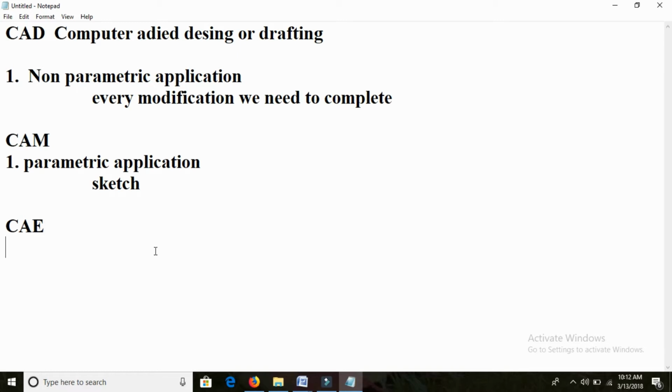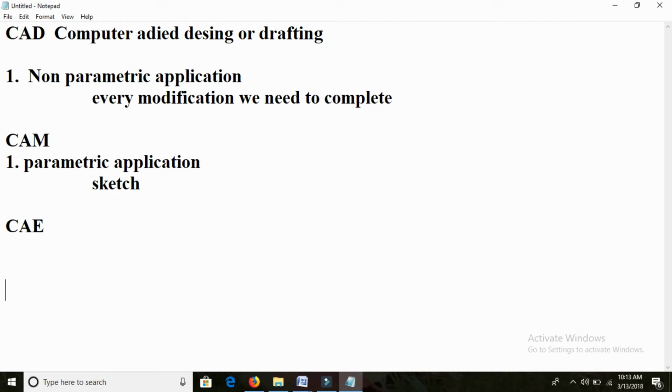Why? Because you are going for something like analysis. What is the exact meaning of analysis? We know that analysis is divided into two types, static or dynamic analysis. Most probably 99% of civil engineers do static analysis, and only 1% do dynamic analysis. But mechanical engineers always use dynamic analysis, not static analysis. So we need to be clear about these ideas.